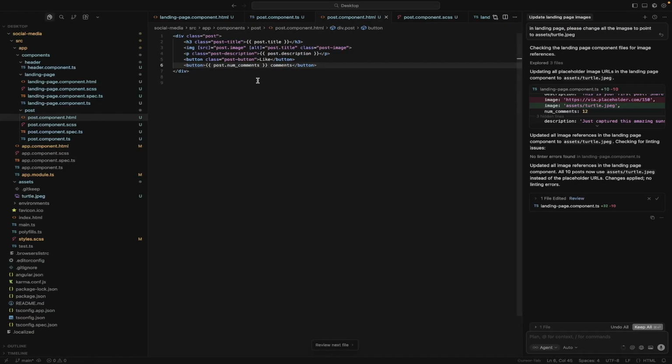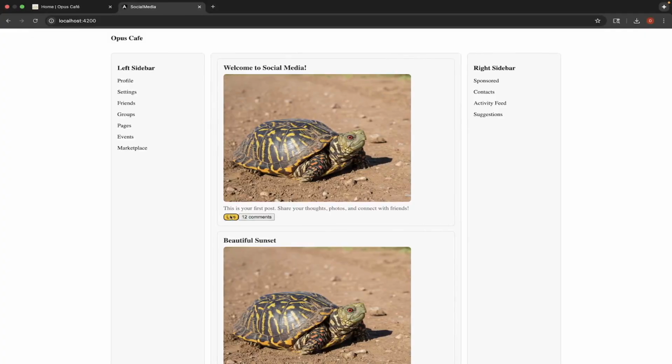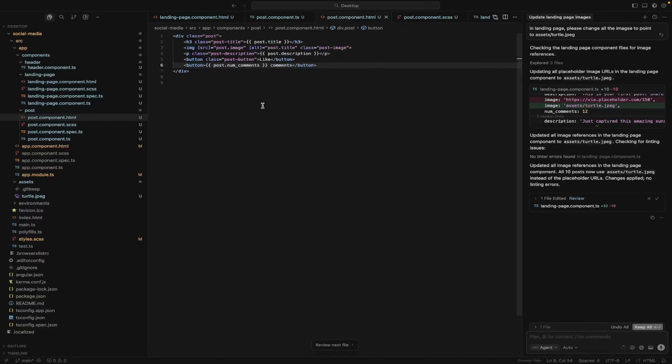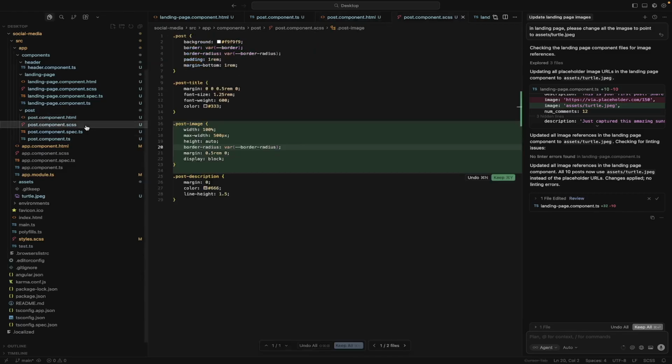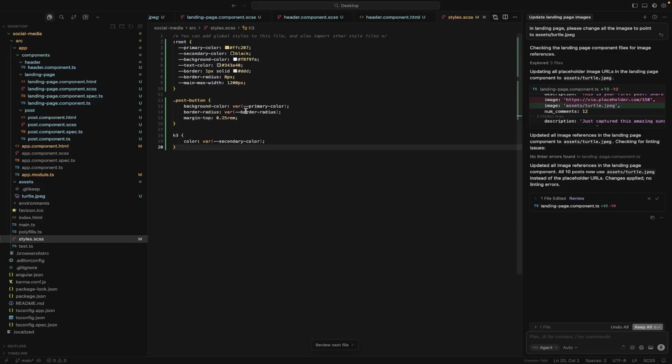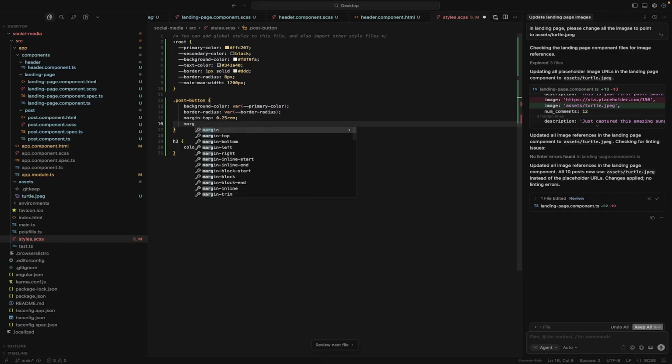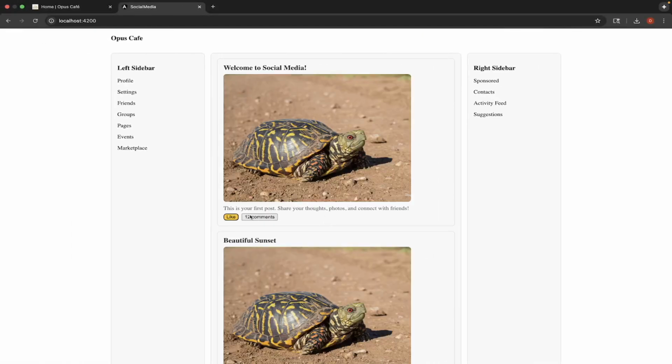Okay, this is actually good. This is exactly what we wanted. They are in a row, so that's great. I thought I would have to put another row here and center them, but they're next to each other, and that's perfect. So we definitely know that the post button, we need some spacing to the right of it. So let's go back to our post button that we defined globally here. And we'll say margin right. And again, let's just give it 0.5 rem. So now we have that space.